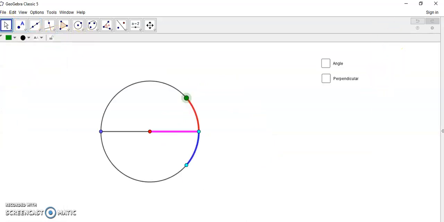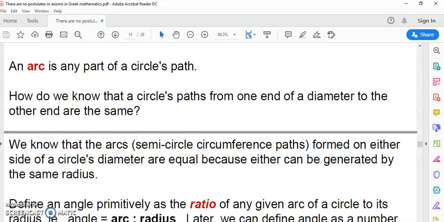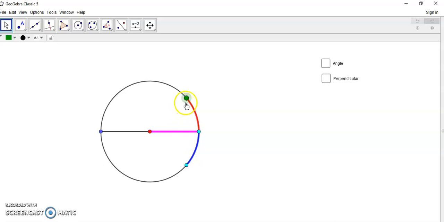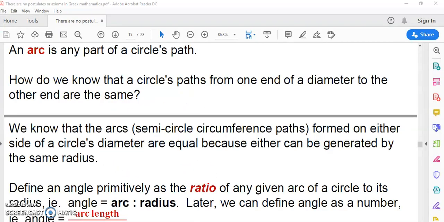So let's get back to my presentation, and we can see that the arcs, or the semicircular circumference path formed on either side of a circle's, we don't even have to see it. We can say they're equal because they're generated by the same radius. Okay, so coming back to this here, we can say that this semicircular arc on the top is the same as this one because the distance is generated by the same radius, as you can see me doing here, okay?